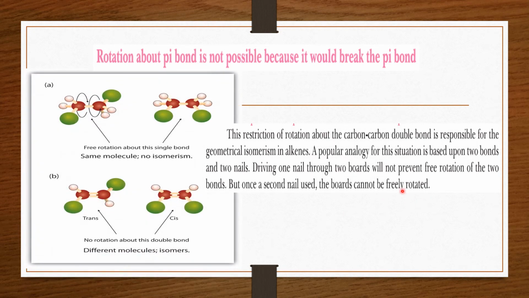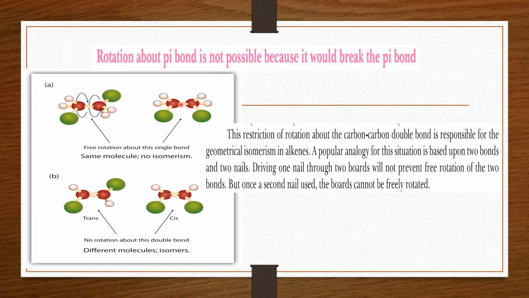So the restriction of the rotation about the carbon-carbon double bond is responsible for the geometrical isomerism in alkenes, and the popular analogy for this situation is based upon bonds and nails. You can consider these two bonds just like two nails, as driving one nail through two boards will not prevent the free rotation. Here you can see